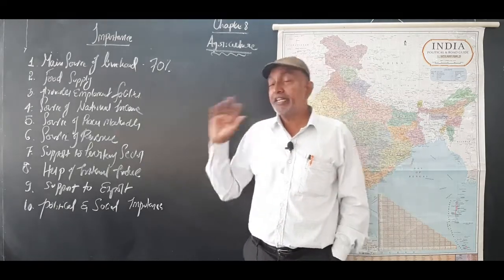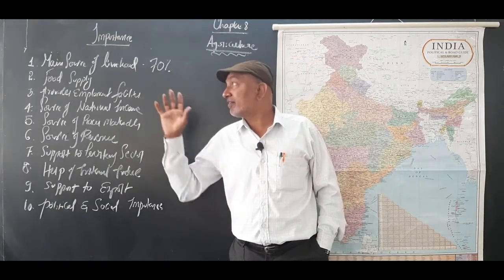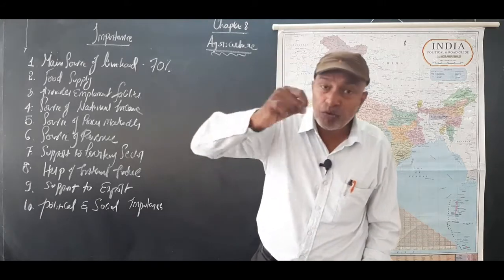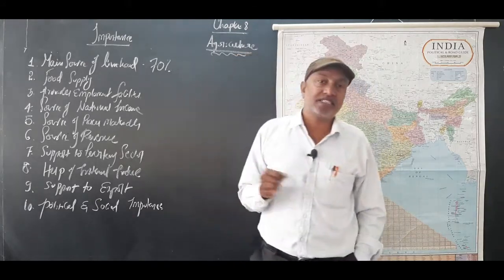That's why all this food is supplied by only one sector, which we call agriculture.